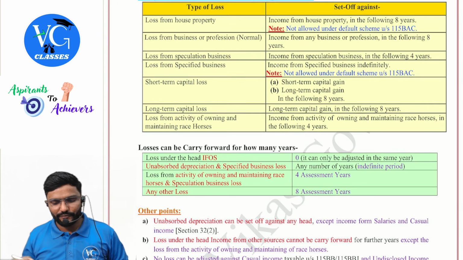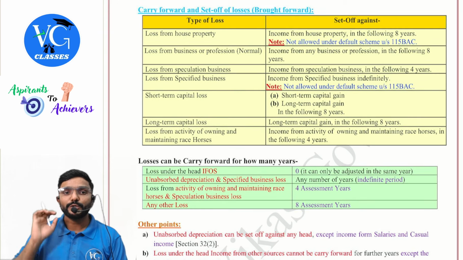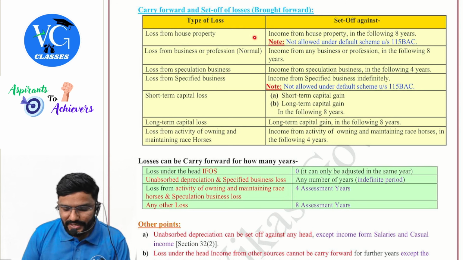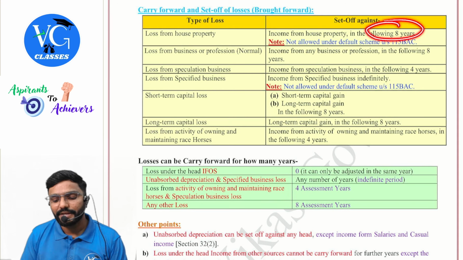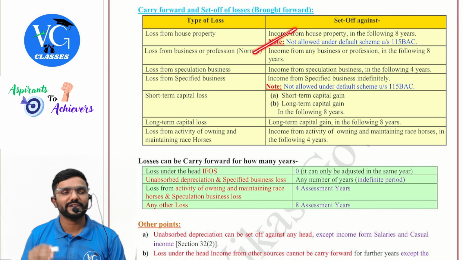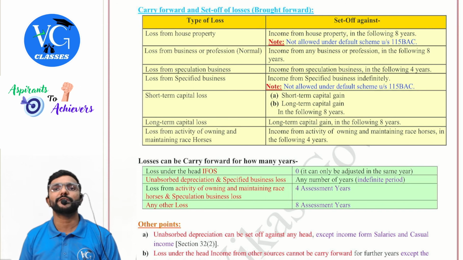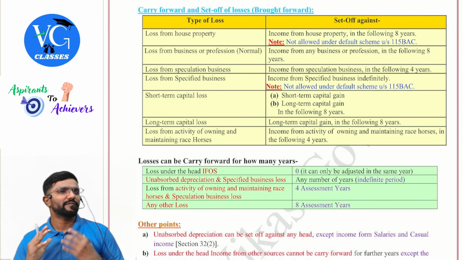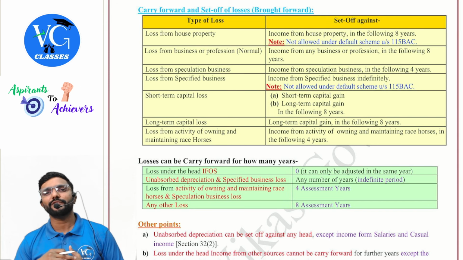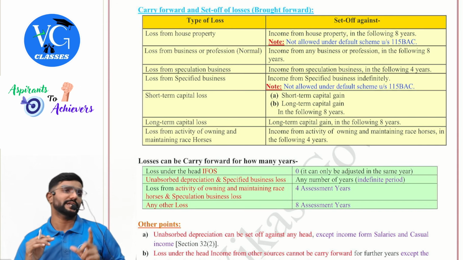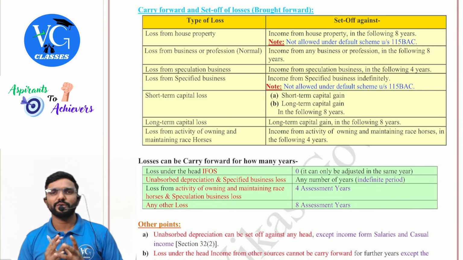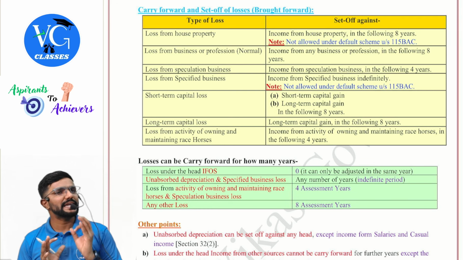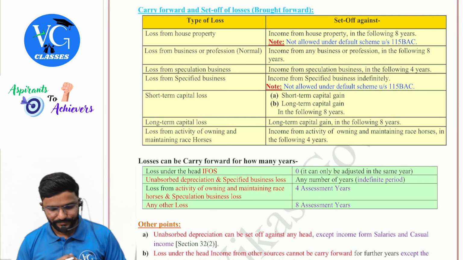So straight away, second head of income. Loss from house property can be adjusted against income from house property in the following 8 years. But this is not allowed for the assessee who is following section 115BAC. One more hint, guys. In my revision material, wherever there is an impact of section 115BAC, I would have highlighted it in blue color. Okay, this is just for your notice or attention.